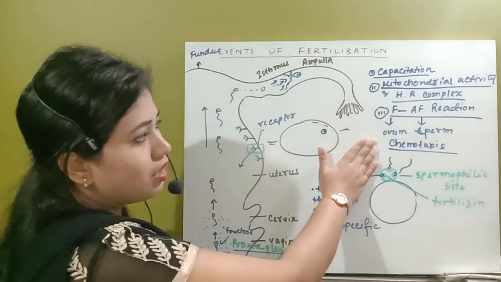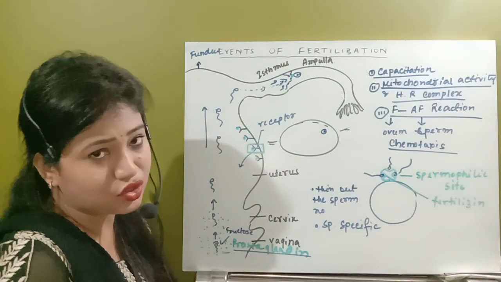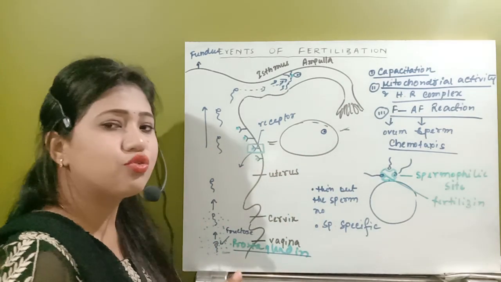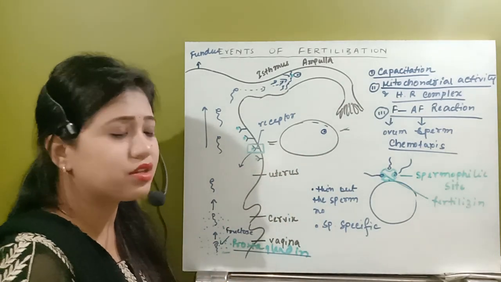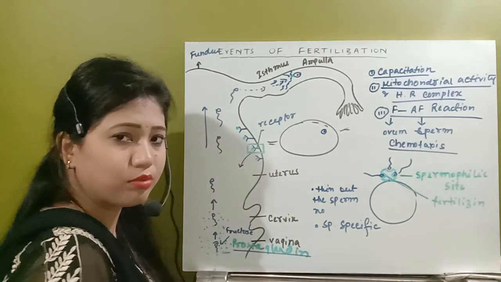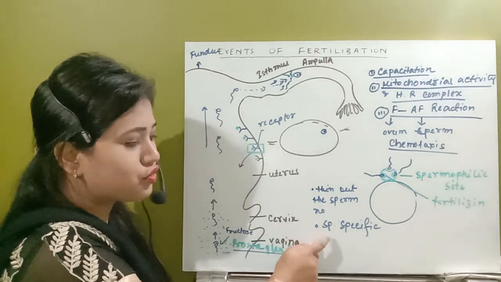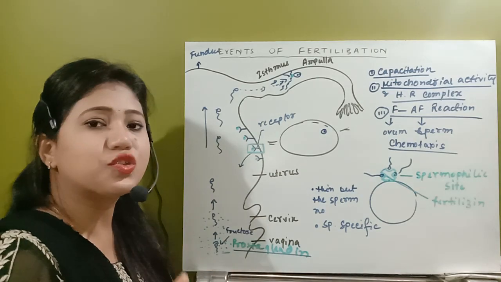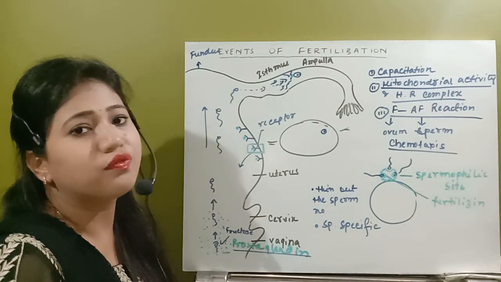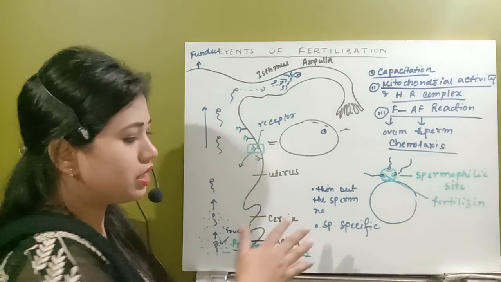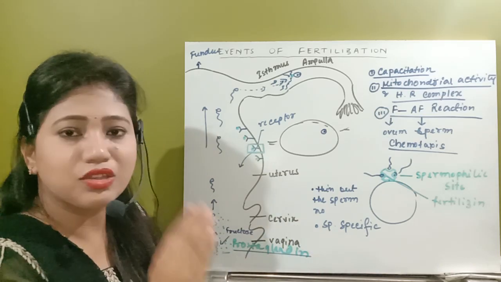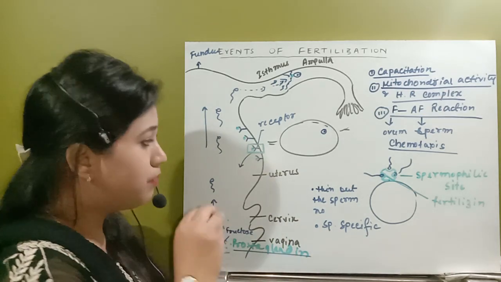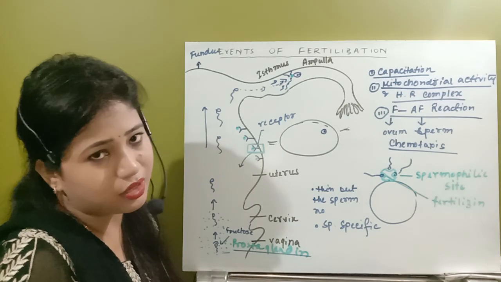So this anti-fertilizing reaction or chemotaxis is due to two main reasons. One is to thin out the sperm number, and the second is to block another species' spermatozoa from fertilizing the ovum. So it is also species specific. These reactions will occur before they can reach the site of fertilization.